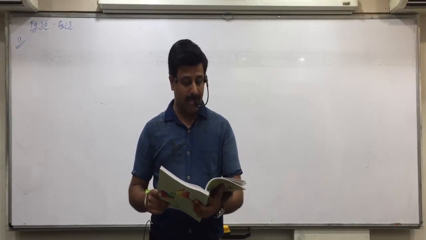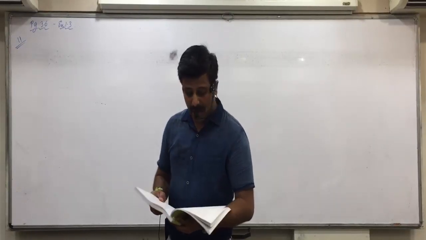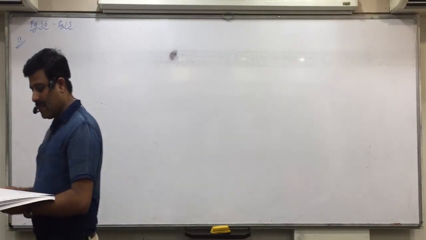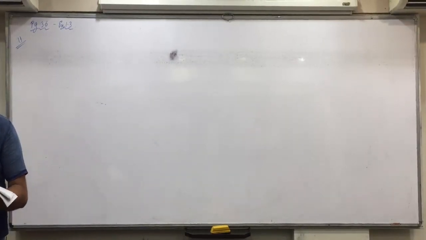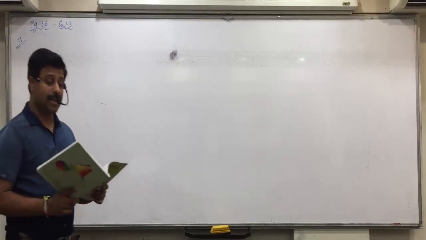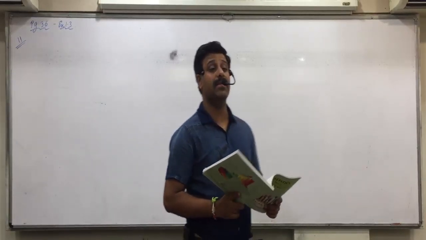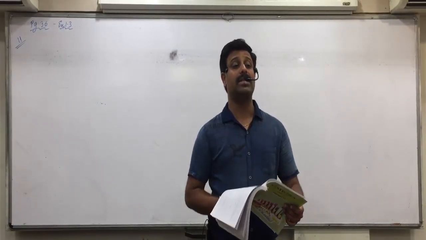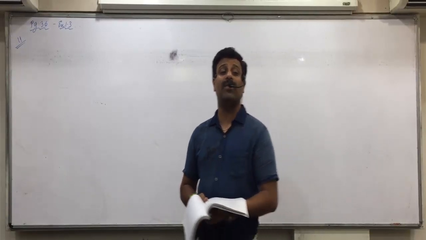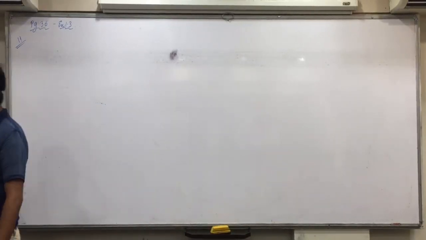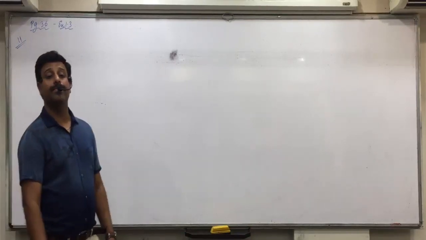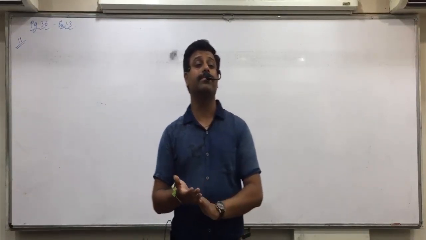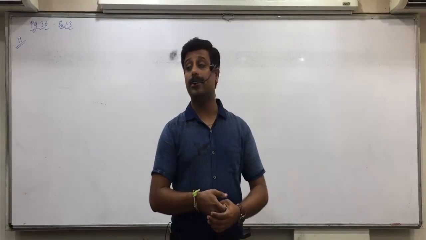Find P(A union B union C) using the following information about three events A, B and C in a sample space. P(A) is given, P(B) is given, P(C) is given, P(A intersection B) is given, P(A intersection C) is given, P(B intersection C) is given. Also P(A intersection B intersection C) is given. What is the formula of A union B union C? With this information, the long formula will be applied.